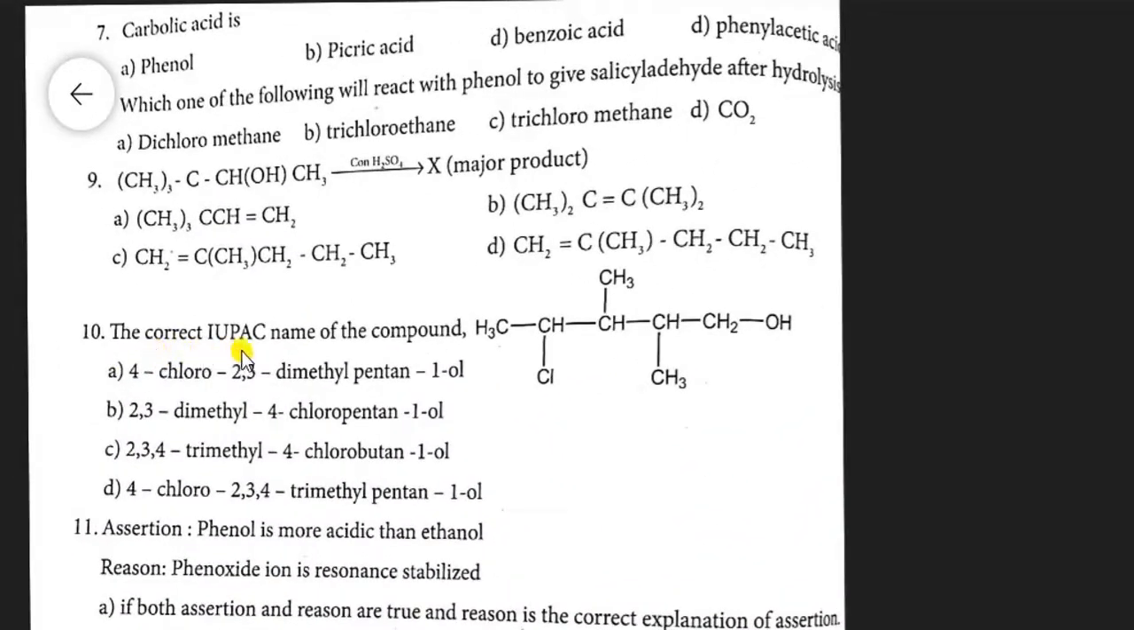Question number 10. The correct IUPAC name of the compound. The given alcoholic and chlorine substituted compound is given. What is the correct IUPAC name? Writing the compound: CH3, CHCl, CH3, CH3, CH2OH. So it is a bifunctional group organic compound. It has hydroxyl group as well as a chloro group. Alcohol is more prior than this halogen compound.